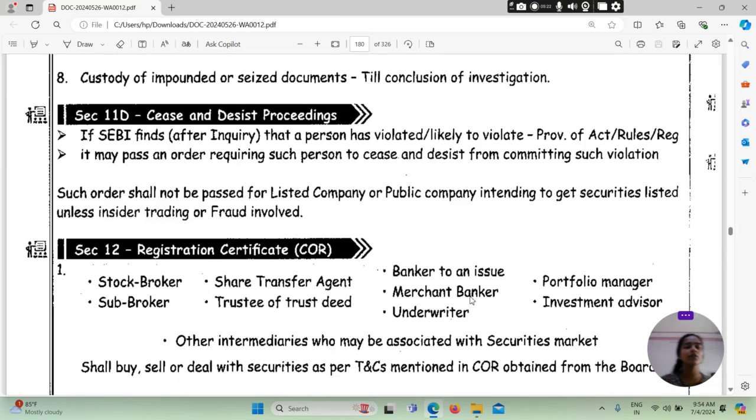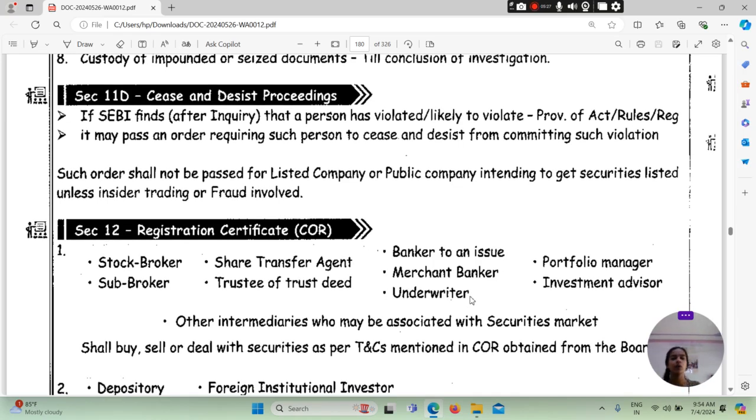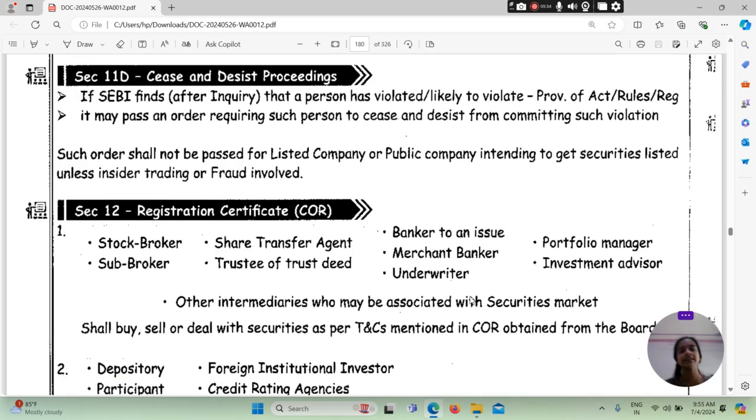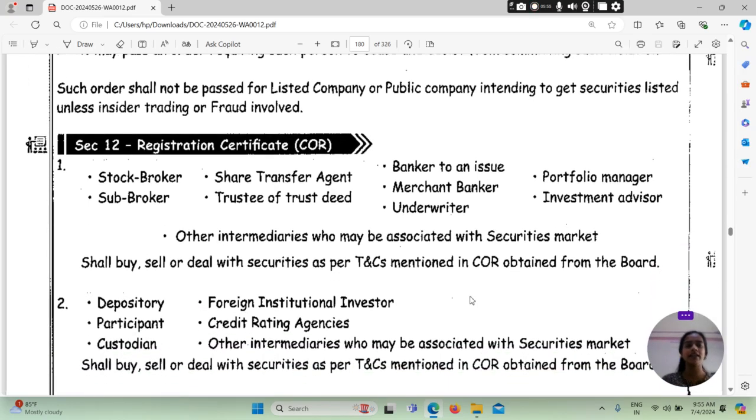Section 11D बात करता है about the cease and desist proceedings के बारे में. If SEBI finds after inquiry that a person has violated or is likely to violate any provision of the Act, rules and regulations, it may pass an order requiring such person to cease and desist from committing such violation.